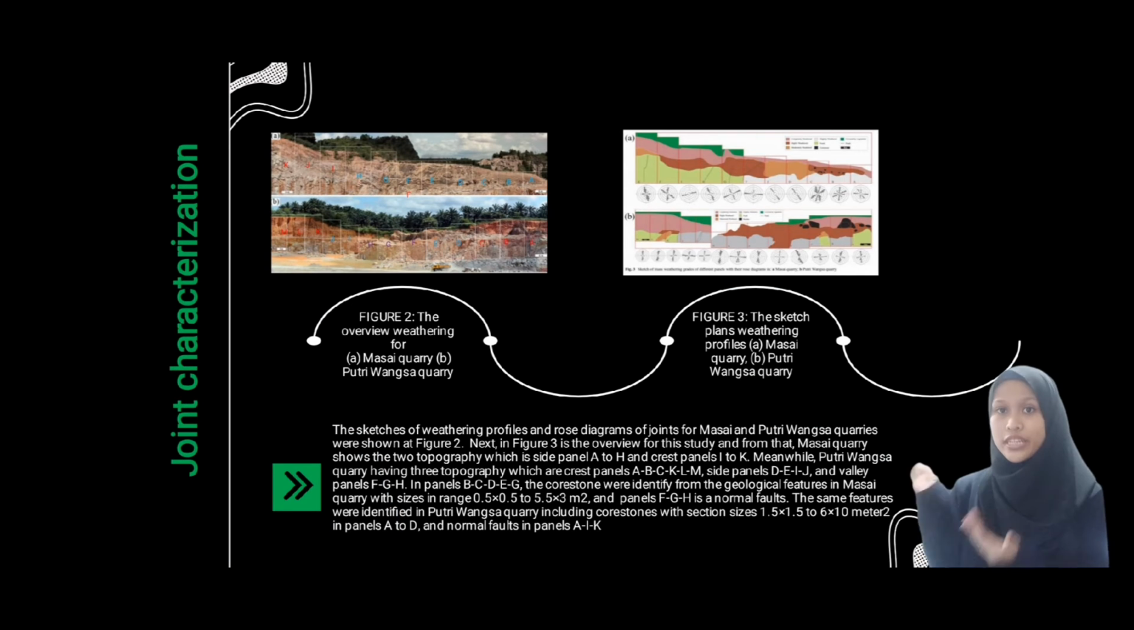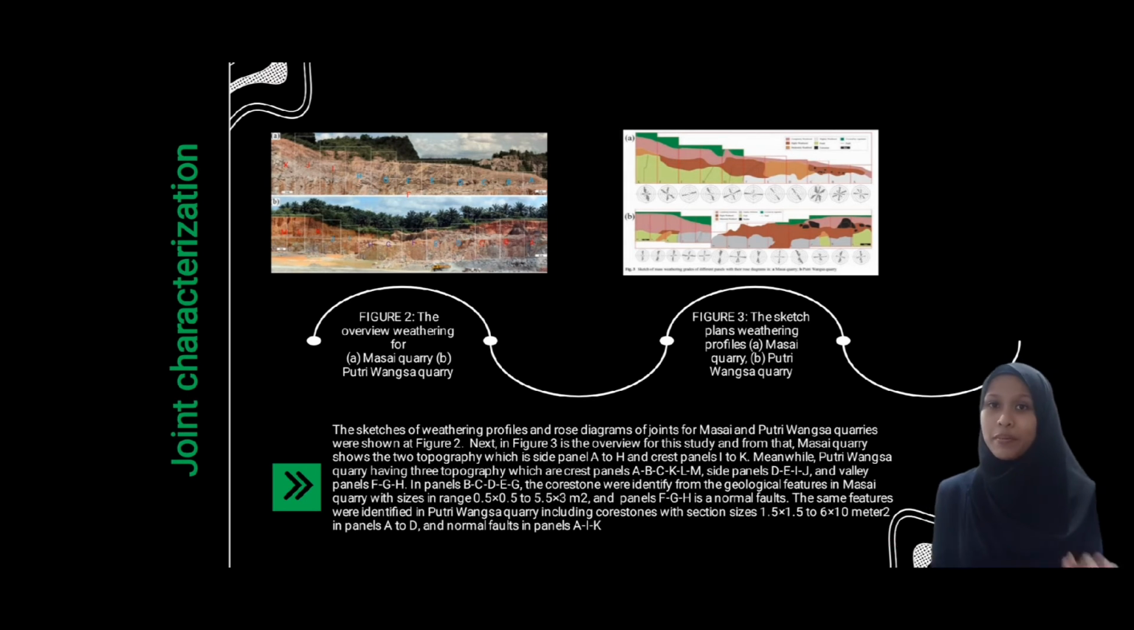Okay, the joint orientation. When we look at figure 3, Masai Quarry has two topographies. Blue color A to H is side panels and the red color is trace panels, which is I to K. While Puteri Wangsa Quarry has three topographies. Red color is trace panels A, B, C, K, L, M. Blue color is side panels D, E, I, G, and purple color is belly panels F, G, H.